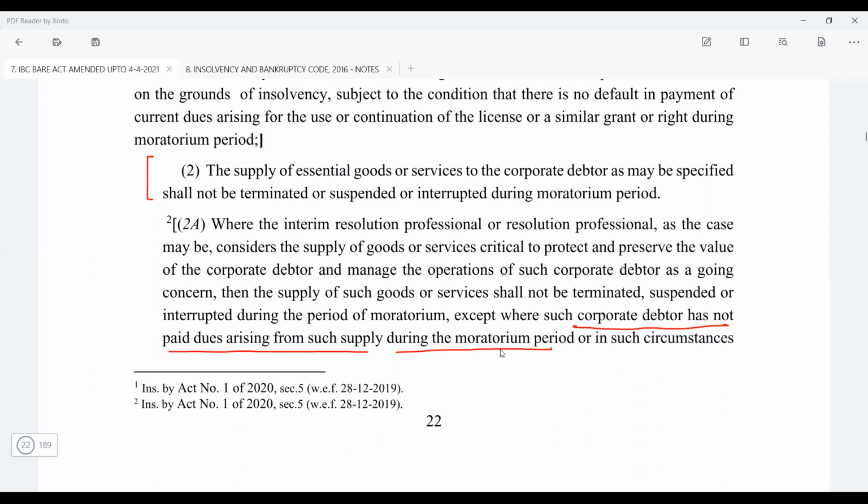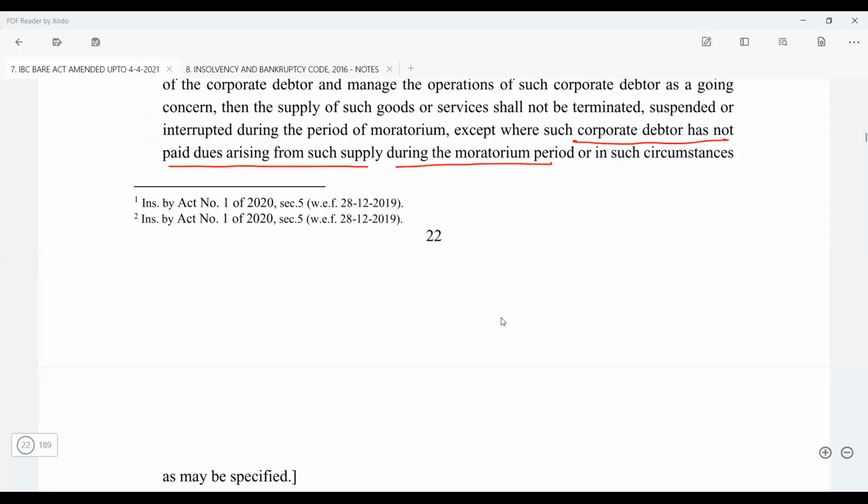Okay. So whatever supplies are being made before the application was made, whatever dues were there, that is okay. But during the moratorium period, if the electricity is being supplied, please make the payment. So it's possible that you may not have paid your electricity bill for the last 2 years. And today, let's say in April 2021, the application is admitted. Now, if the application is admitted, from now onwards, you'll have to pay the electricity bill. I'm not saying till March 2021, but till April 2021, whatever your dues are, please pay those dues and you'll have to make the payment for that. Guys, do you understand this part?